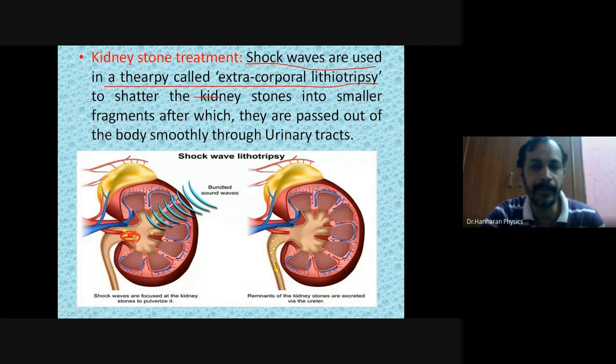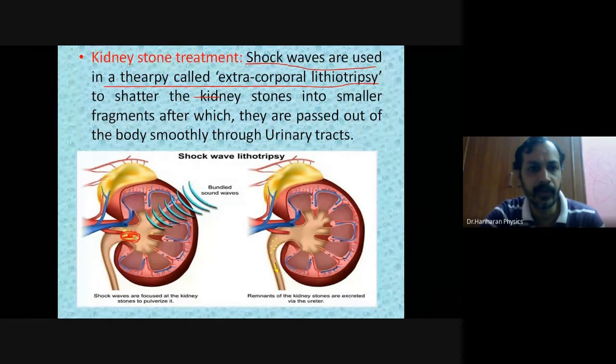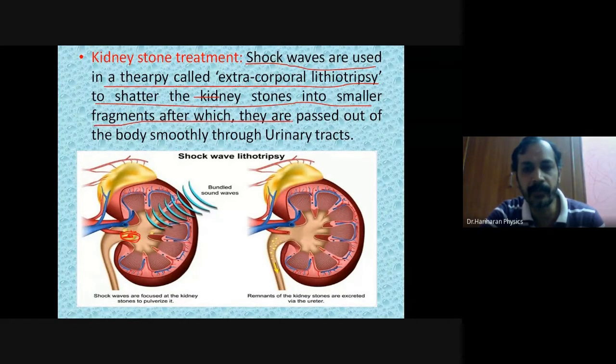In this treatment, by passing shock waves, you will shatter the kidney stones into smaller pieces or fragments, after which each of these smaller pieces can come out of the body smoothly through the urinary tract.